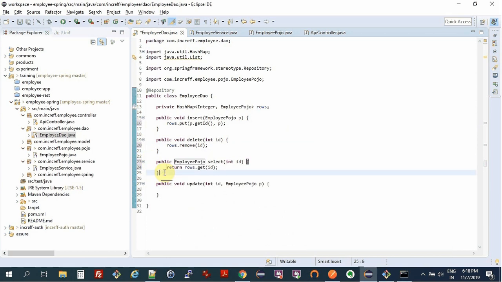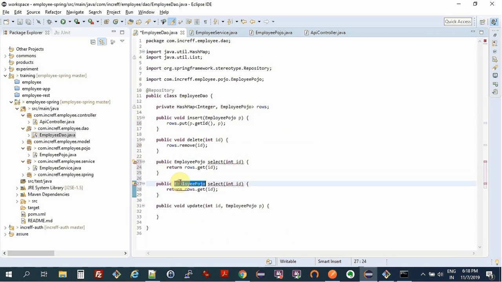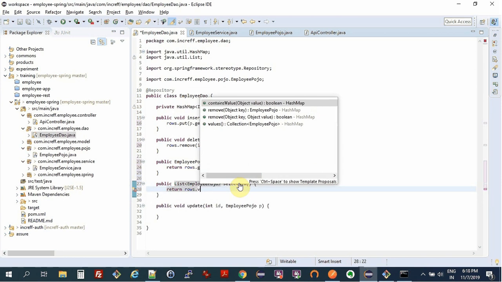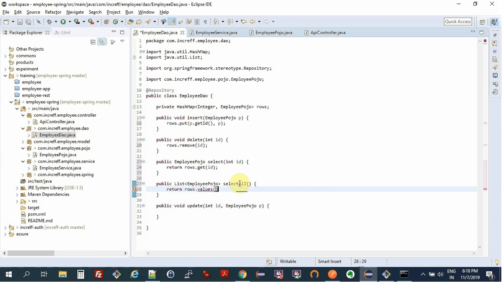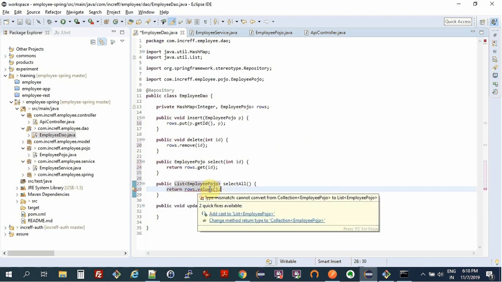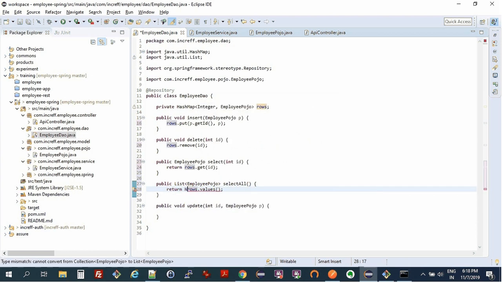We can also have a method to return all Pojos. So List of EmployeePojo, selectAll, and we can do something like rows.values.